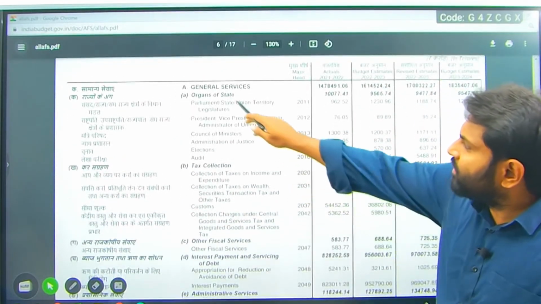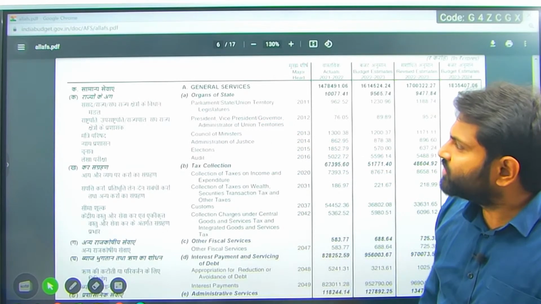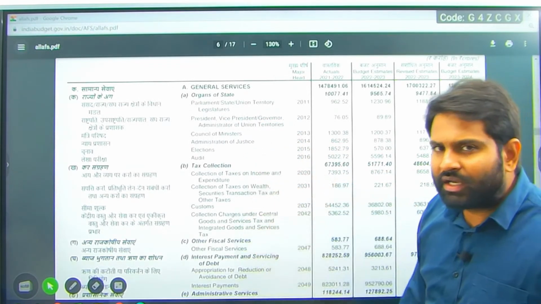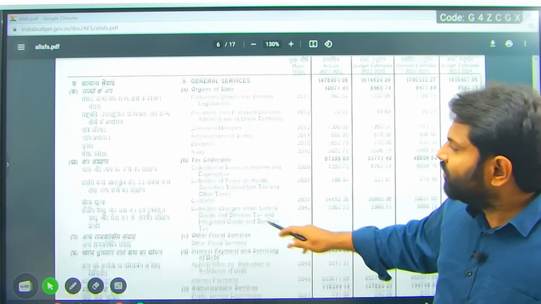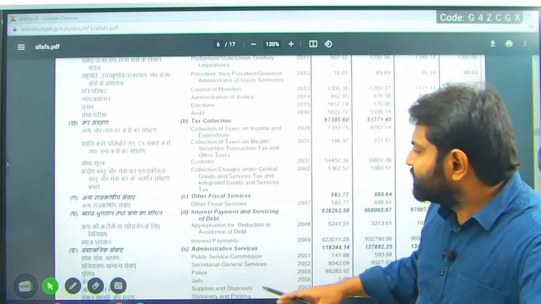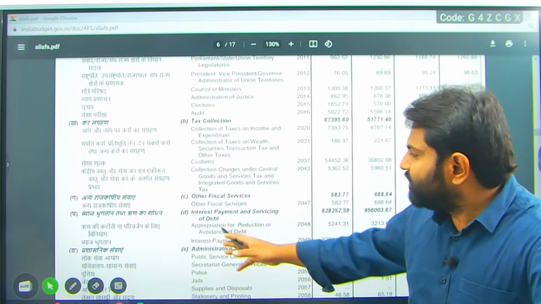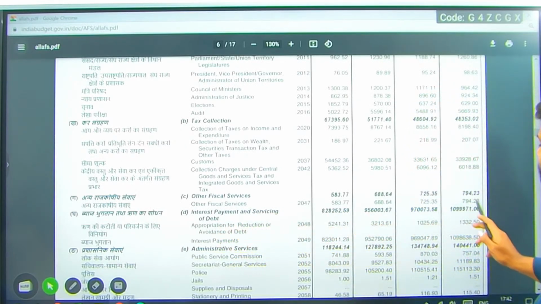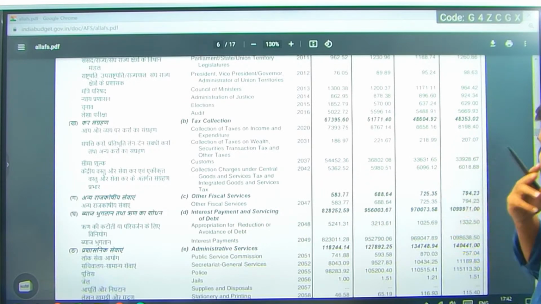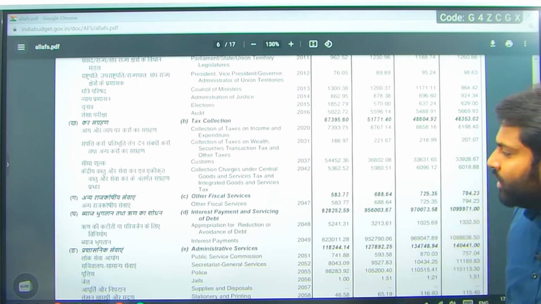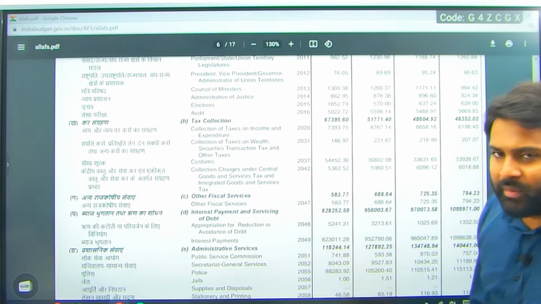General services for the functioning of organs of state like parliament, legislatures, council of ministers, for conducting elections, for conducting audit, for tax collections, for other fiscal services, interest payment and servicing of debt. If you can see interest payments and servicing of debt, 99,971 crores is going for interest payment servicing.